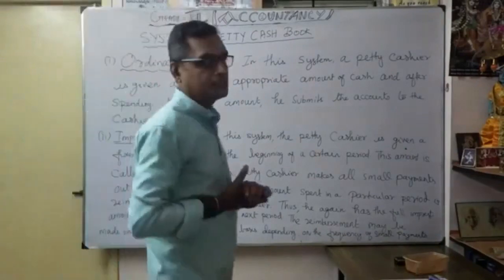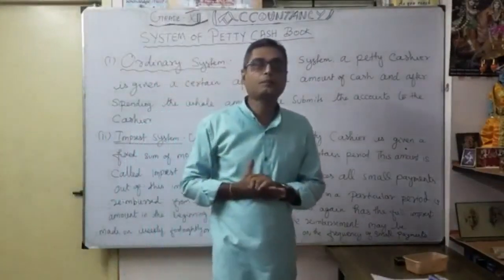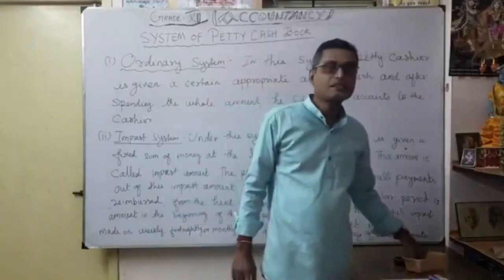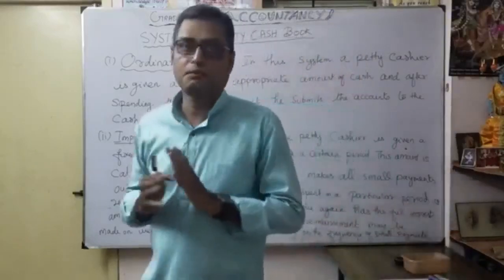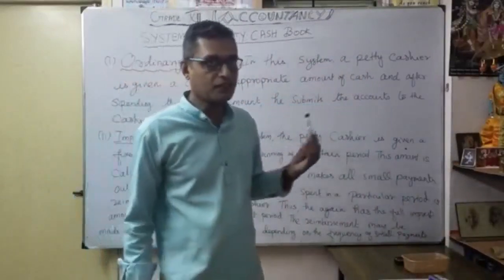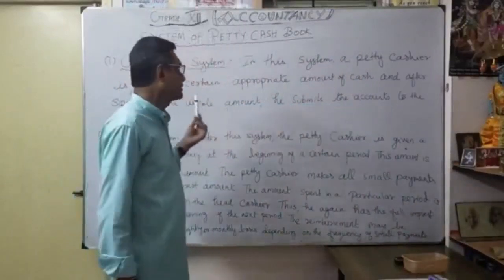So now let's see the petty cash book, the system of petty cash book. There are two systems of petty cash book. One is the simple, ordinary system. The second one is the imprest system. Now let's see what is the ordinary system. The ordinary system is a very easy one.